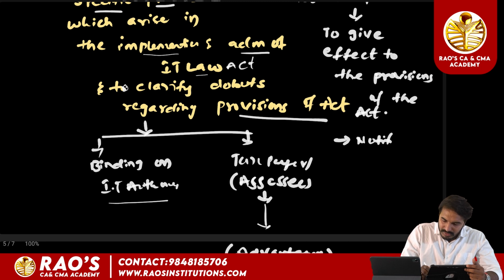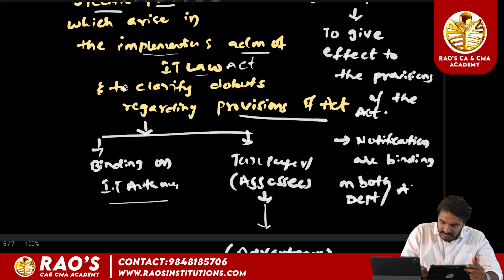Notifications are binding on both the department as well as the assessee.